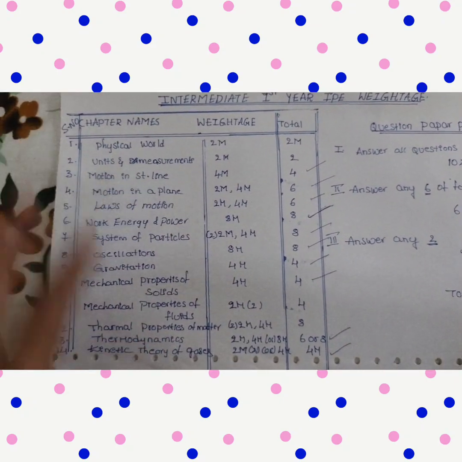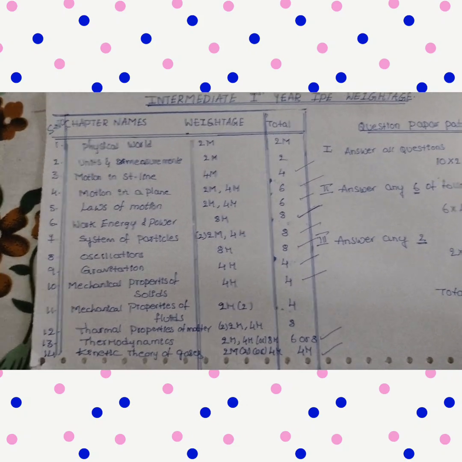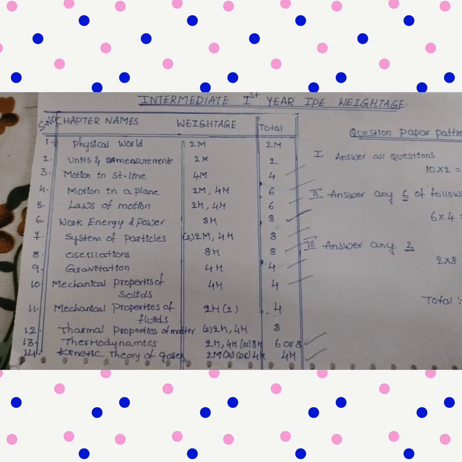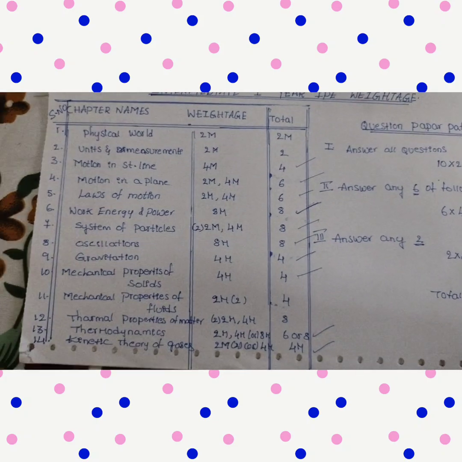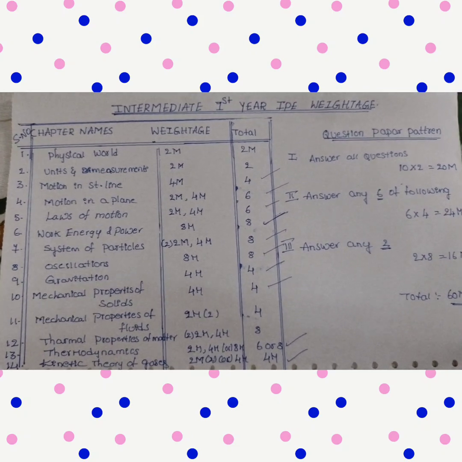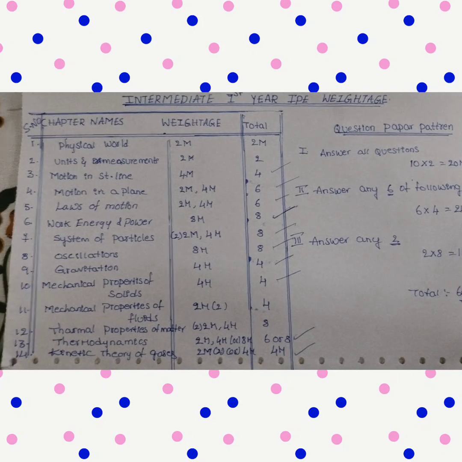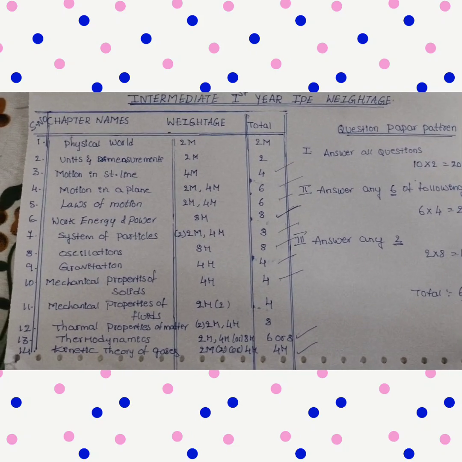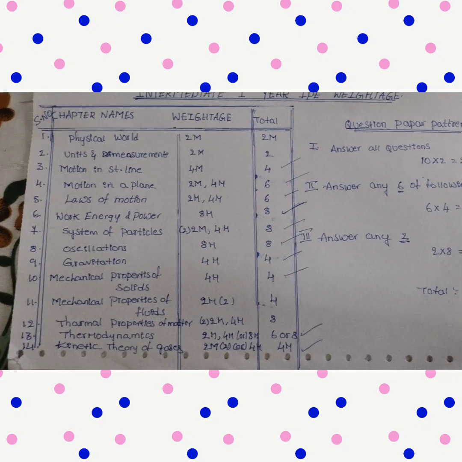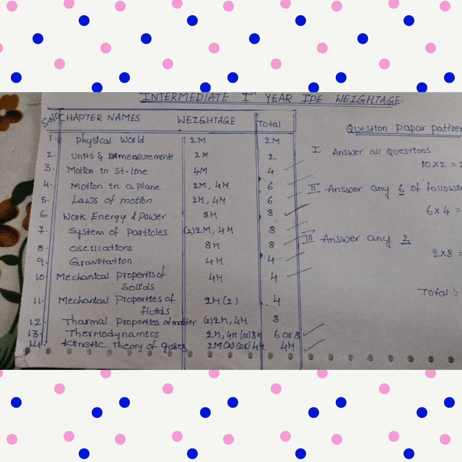So in these 8 chapters, you have to read the 4 marks questions of each and every chapter, because 2 problems will be there. If you are perfect at these 8 chapters' 4 marks questions, and you are feeling difficulty about the problems, here we have a choice. The rest of the questions we can attempt directly. So first we need to check the weightage of each and every chapter. Logically we have to prepare for the exam.